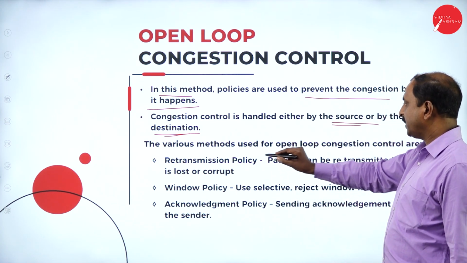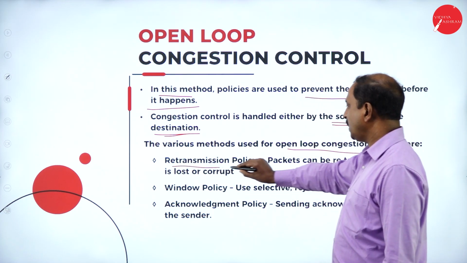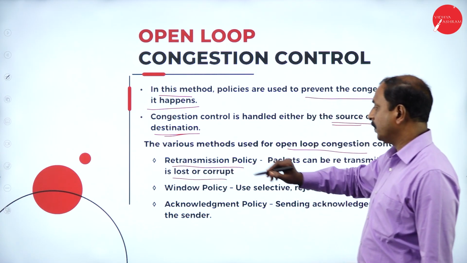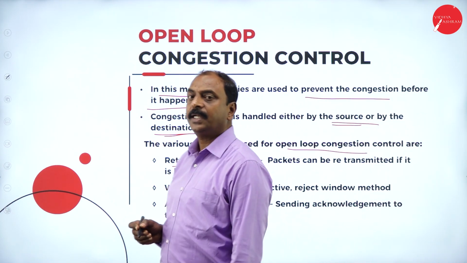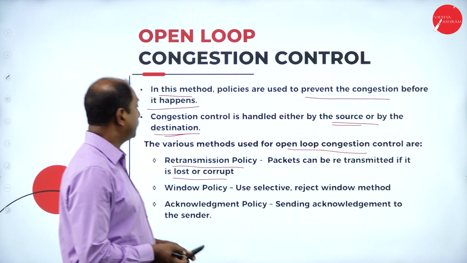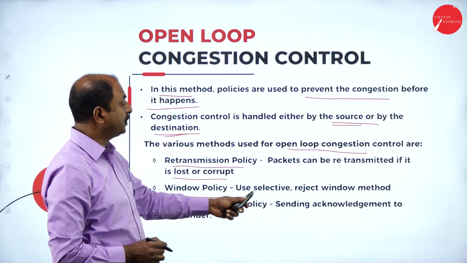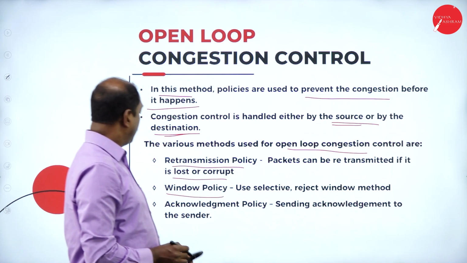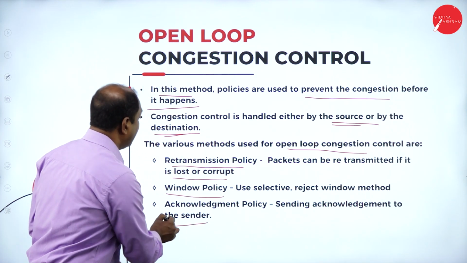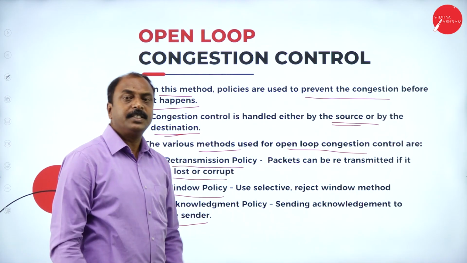And there are various methods used for open loop congestion control. One is retransmission policy. Here, packets can be retransmitted if they are lost or corrupt. So any data packets which are lost across the network can be retransmitted. This is one of the methods. Next one is window policy. Here it uses the selective reject window method. And acknowledgement policy, where an acknowledgement is sent to the sender. These are all the various methods used in open loop for congestion control.